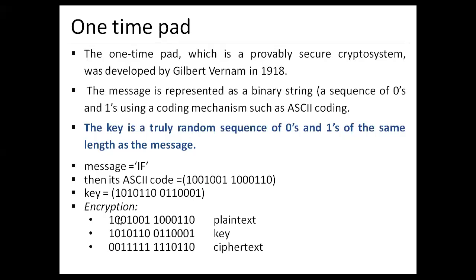Now see, if we have two ones, the result will be 0. If we have two zeros, the result will be 0. If in either the plain text or the key we have a single 1, and the other is 0, it will result in 1. If we have 1 in the plain text and 0 in the key, the answer will be 1. So if we have two ones we get 0, two zeros we get 0, but if either one is 1 the answer is 1.